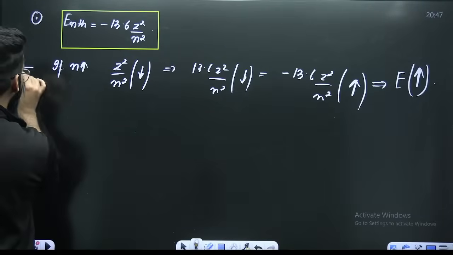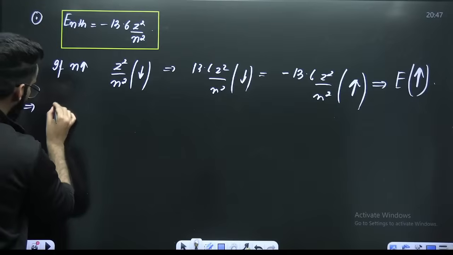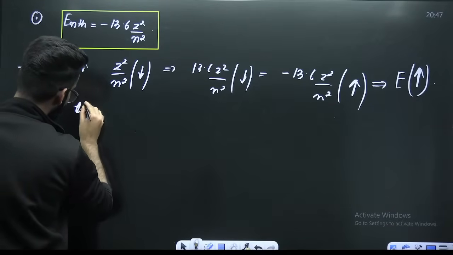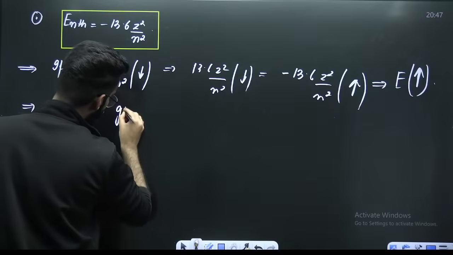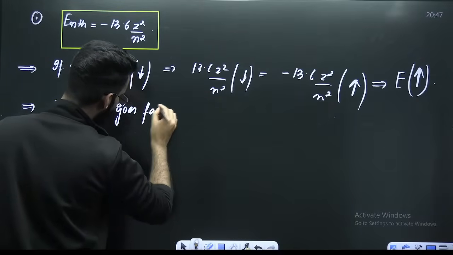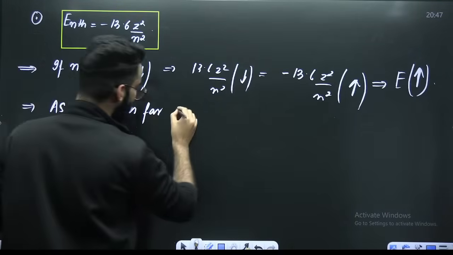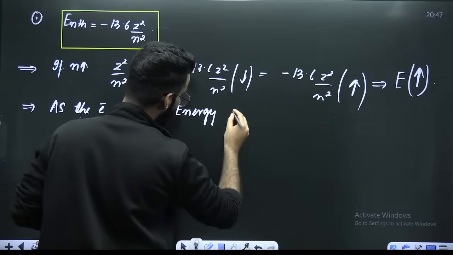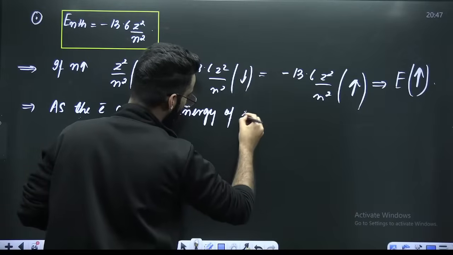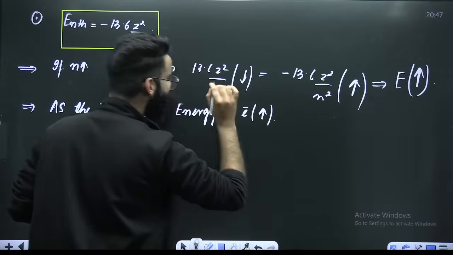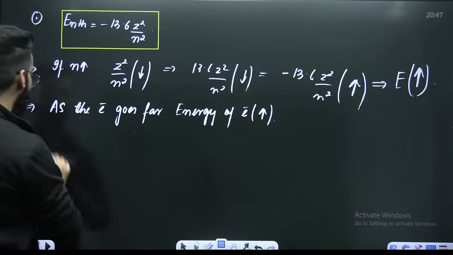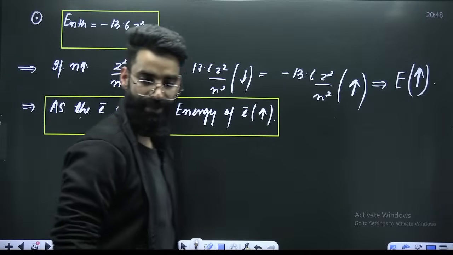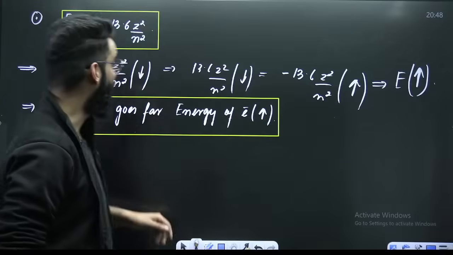In short, as the electron goes far, energy of the electron, what happens to that? That increases. Am I clear? One more thing.